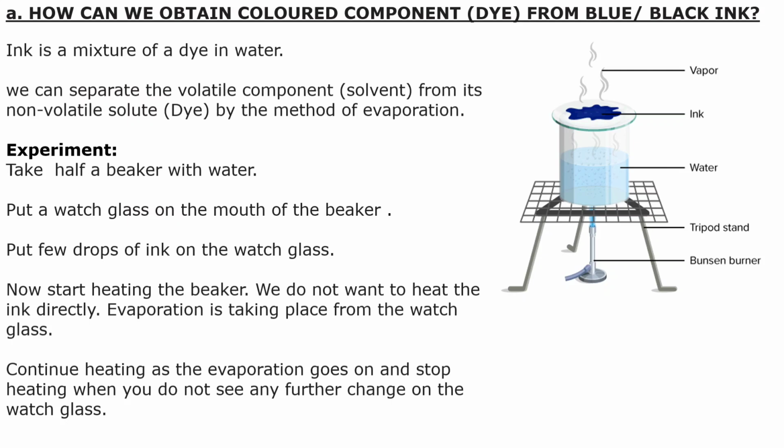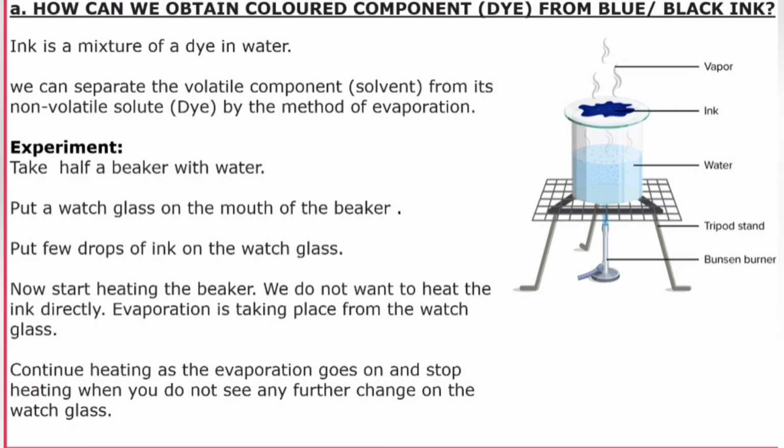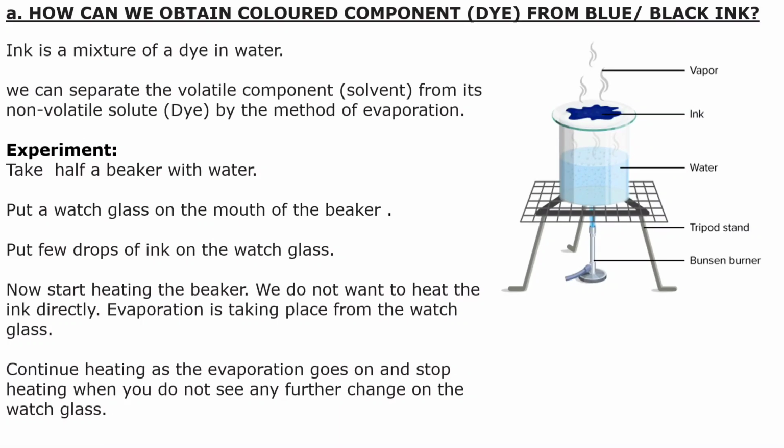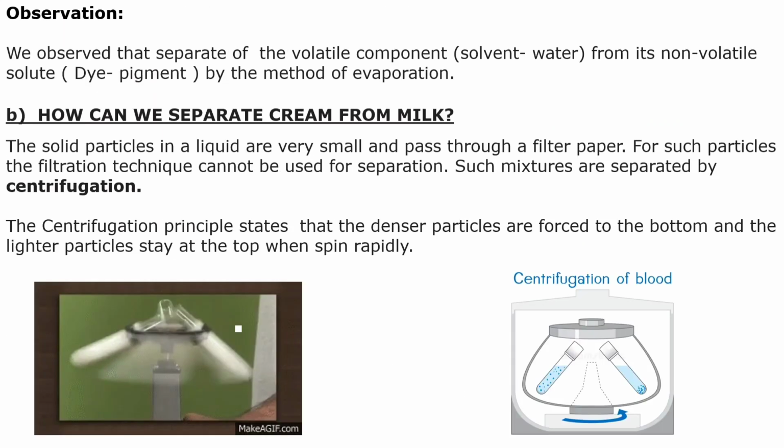Let's start heating. As shown in this picture, first the water will be heated until it starts boiling. Because of that temperature, the watch glass becomes hot and the water in the dye starts evaporating. As we continuously heat, the solvent present in the dye will evaporate, but the dye will stick to the watch glass. Like this we can separate the components present in the ink, water and coloring agent. Using this method we can separate a volatile component from a non-volatile component through evaporation.